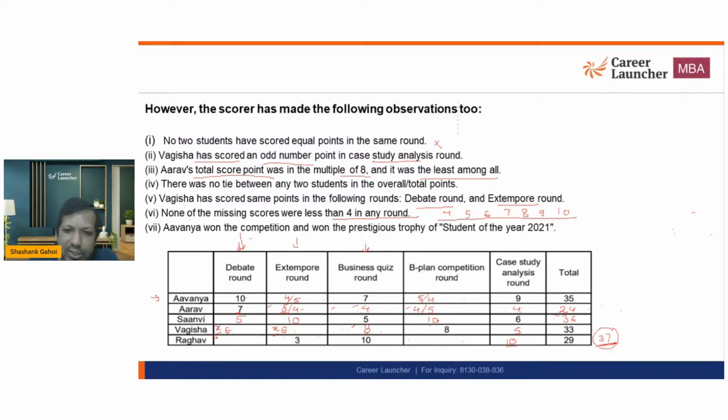Here he cannot get 10 because 10 is here. So I would say Raghav is getting 9 over here. 10 plus 9, 19. And he is already getting 13. So he needs the sum of 24 or more. Out of 24 or more, he already received 19, so at least 5 should be here. 5 cannot be here, 6 cannot be here, 7 cannot be here, but it can be 8, it can be 9. There are 2 possibilities. If this is 10, this is 9, then it can be 8. It can also be 7 as well.